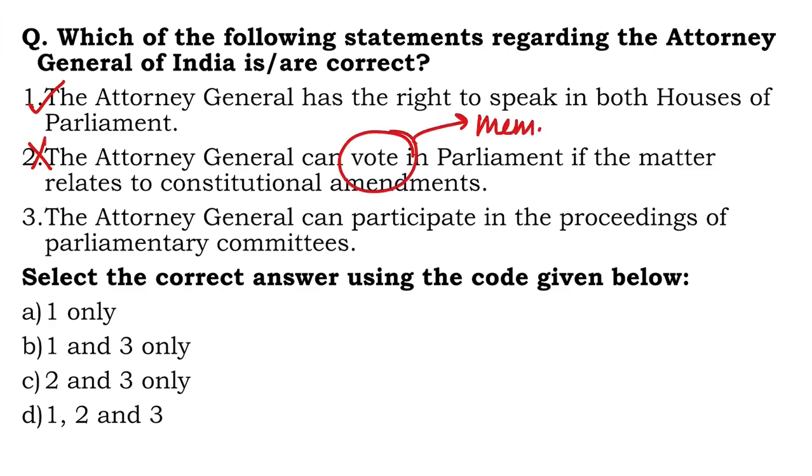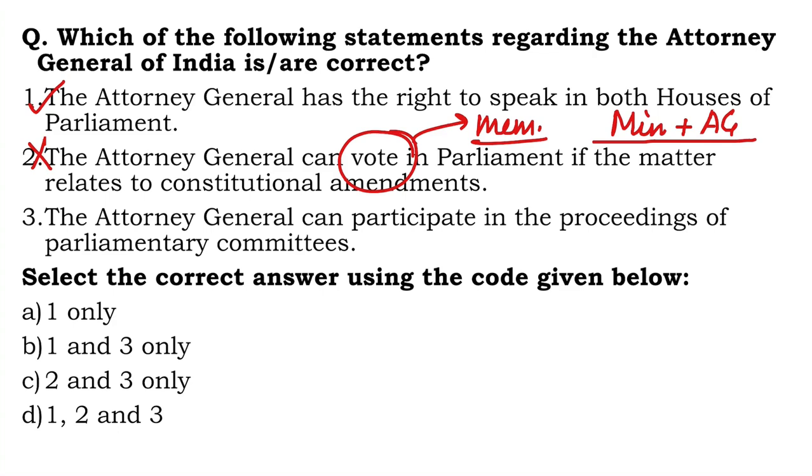In fact, this provision that the Attorney General can speak in the House, take part in proceedings, take part in the committee meetings if they're made a member, it all stems from the Constitution and it extends to all the ministers as well as the Attorney General. Just to clarify, if you are a minister and you are not a member of any house, even you don't get the right to vote. Your voting right in the parliament comes from being a member of the house, not because you are a minister or you are the Attorney General. So 2 is wrong. Third one is, of course, correct.